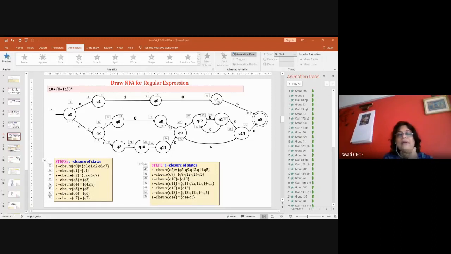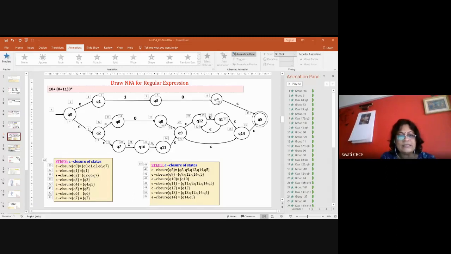Okay, now I modify my problem. For this also it is possible. Like 0 raised to m, 1 raised to n, where m is greater than 0 and n is greater than 0. Equal to is not there. At least one 0 is compulsory and one 1 is compulsory.